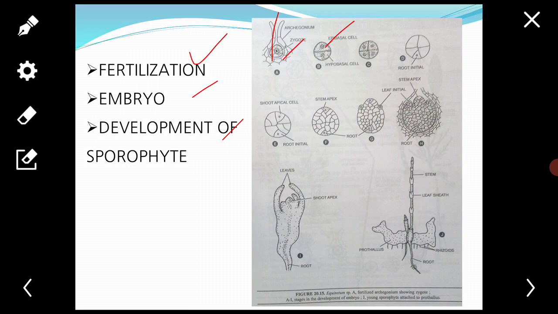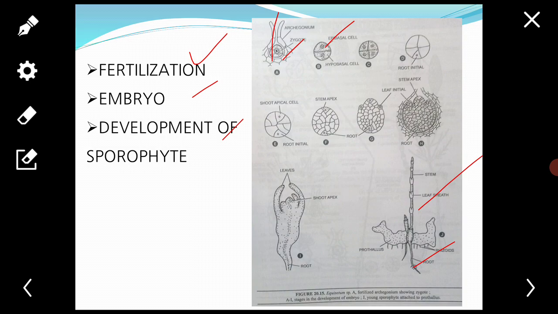The initial development of the sporophyte depends upon the prothallus till the production of the first three green leaves and primary root. After producing 3 to 4 aerial branches,